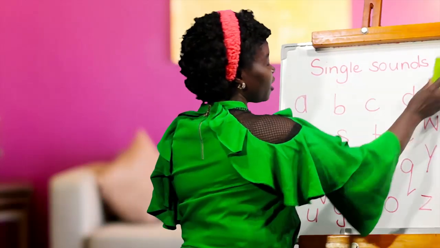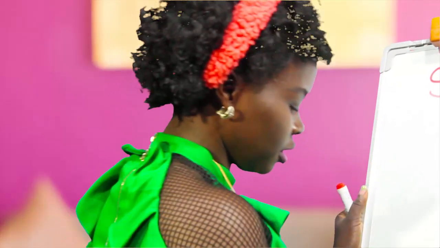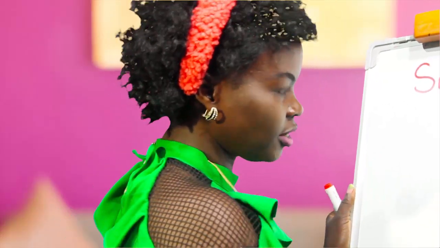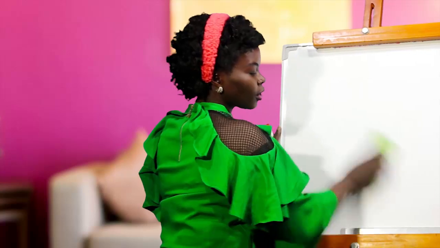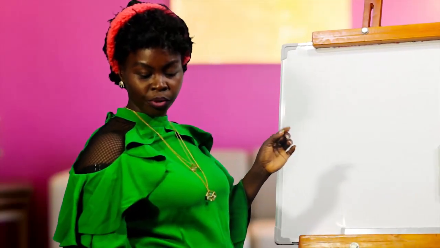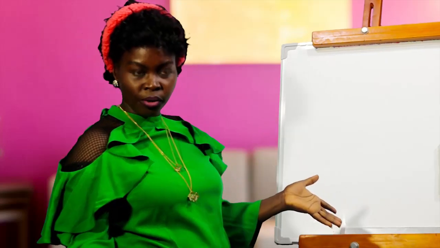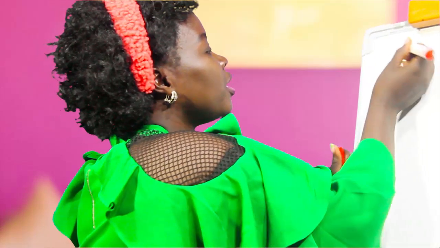So we're going to erase, and go to the long sounds. Now, the long sounds can be the long vowels, and then others are not vowels. So we are grouping them.